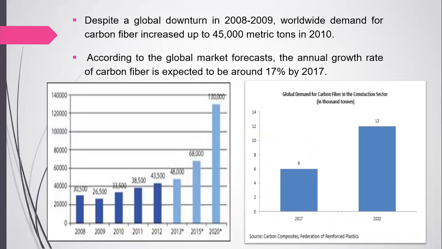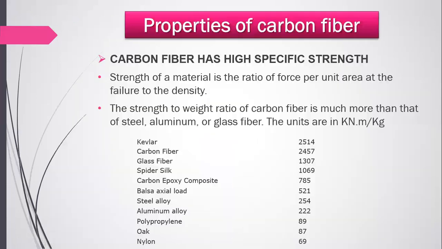This graph shows the increment in demand for carbon fiber year by year. We can say this is a very huge increment. And the global demand for carbon fiber in the construction sector is 6 in 2017 and 12 in 2022. So we can say it is going to be in demand.